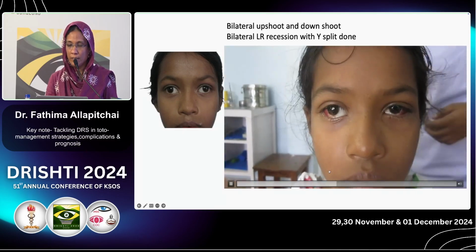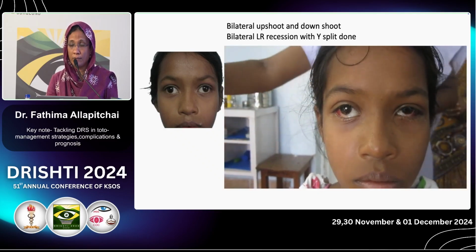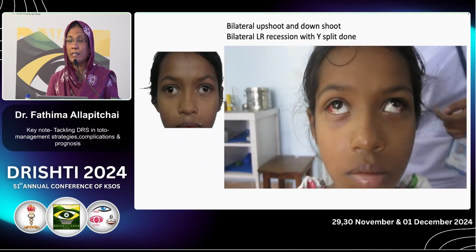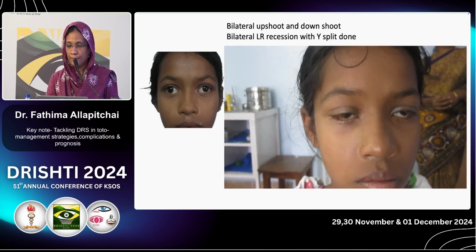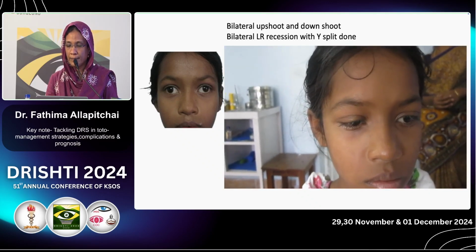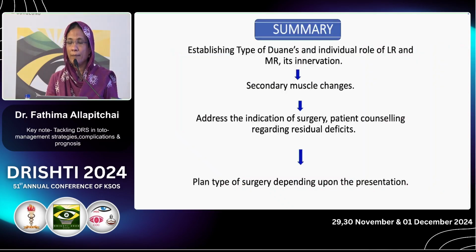So after surgery, anyway, we have to explain to the patient that we are not going to expect any improvement in abduction. Rather, we are going to expect the upshoot and downshoot to disappear. So to summarize, establishing the type of Duane's and the individual role of the lateral rectus and medial rectus, its innervation, is very important.